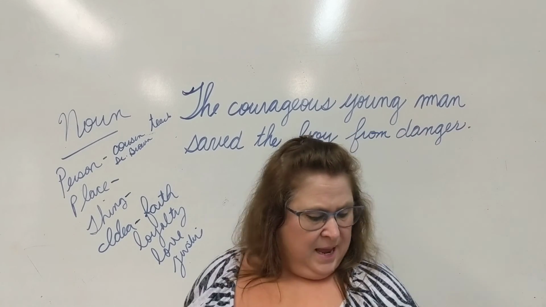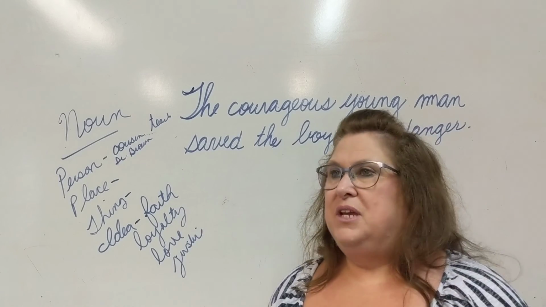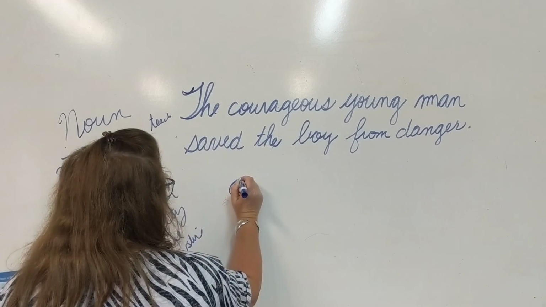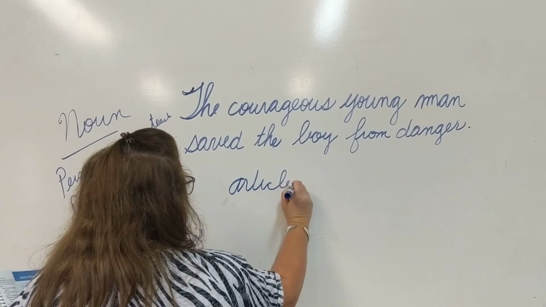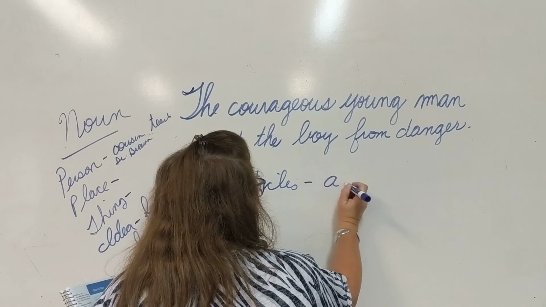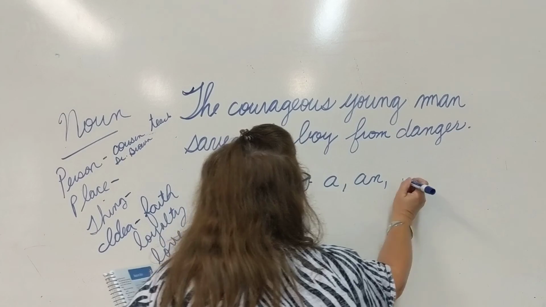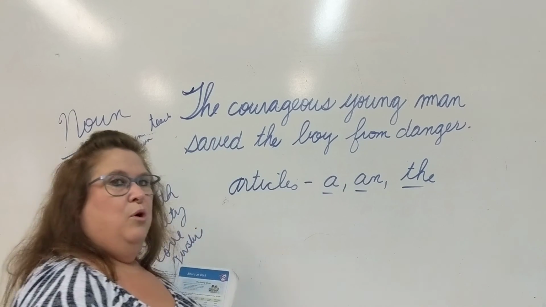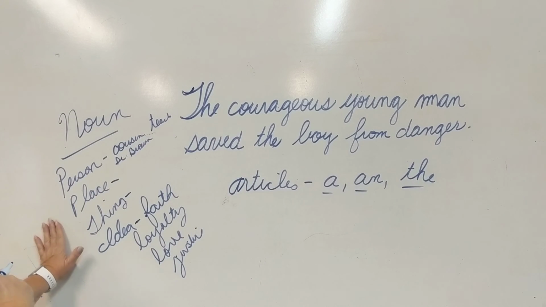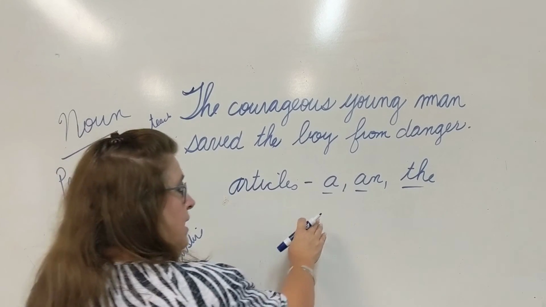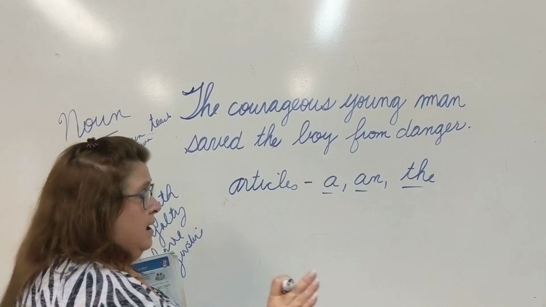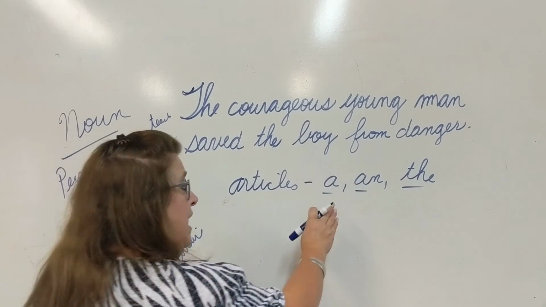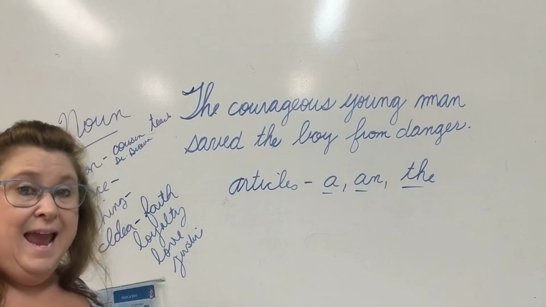I want you to go ahead and open, oh wait, before I tell you that, there are some little words that are called articles. Let me tell you this before we open our books. The articles are a, an, and the. And a, an, and the will always come before a person, place, thing, or idea. They tell you, hey, there's a person coming, or a place coming, or a thing coming, or an idea coming. They tell you there's a noun coming.